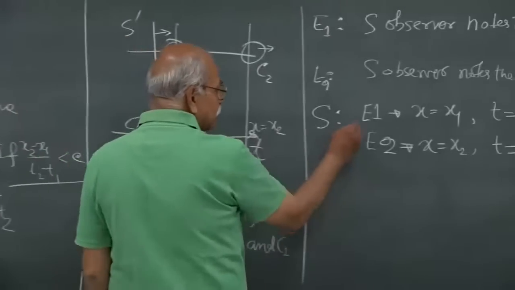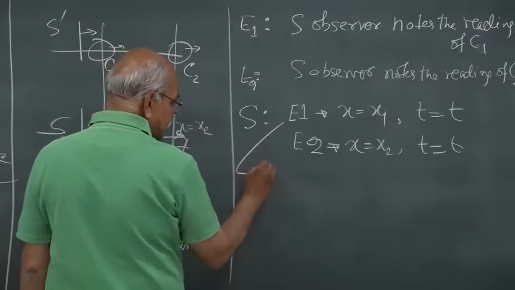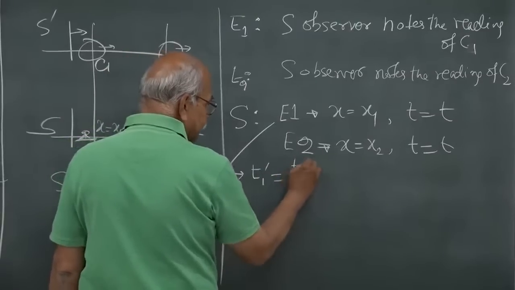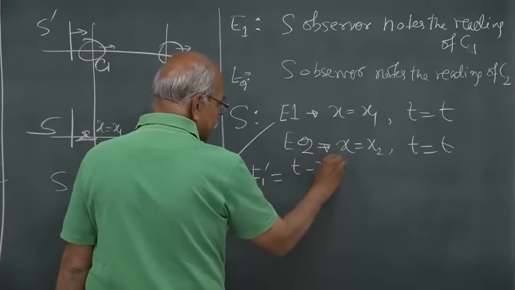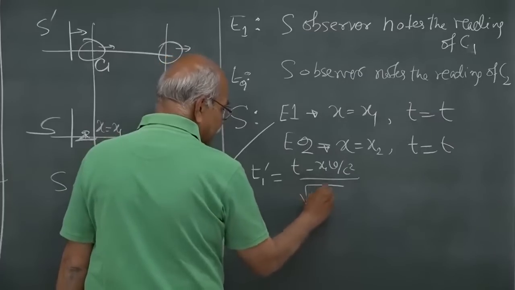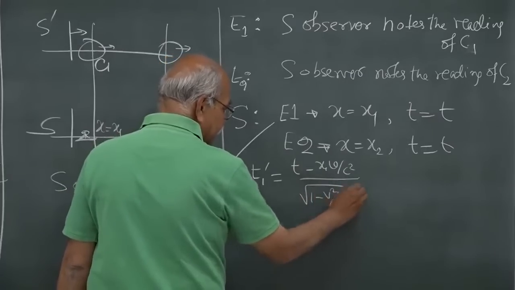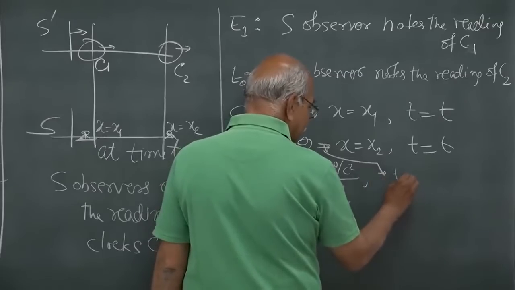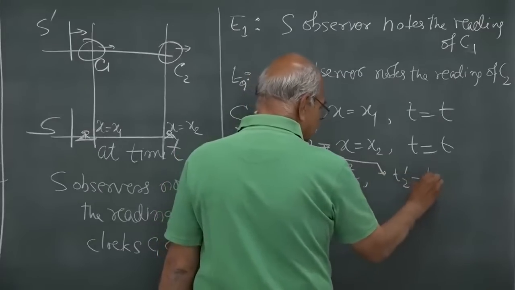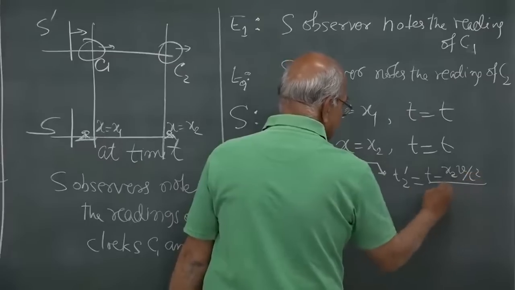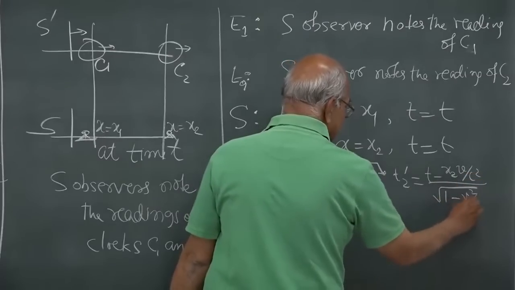For E1 we can write t1 prime equals (t minus x1 v by c squared) divided by square root of 1 minus v squared by c squared, and for E2 we can write t2 prime equals (t minus x2 v by c squared) divided by square root of 1 minus v squared by c squared.